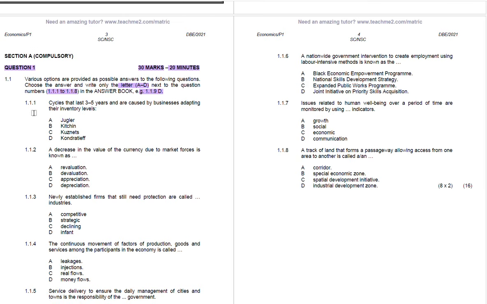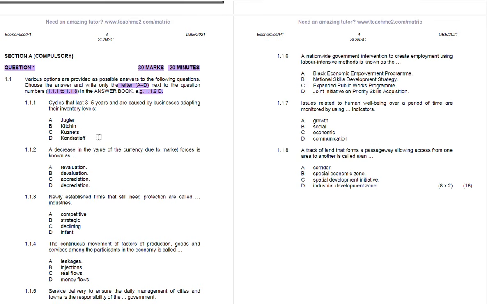Now let's look at 1.1.1. Cycles that last 2 to 3 years and are caused by businesses adapting their inventory levels. We have been provided with options and you need to select only one. A is Juglar, B is Kitchin, C is Kondratieff, and D is Kuznets.